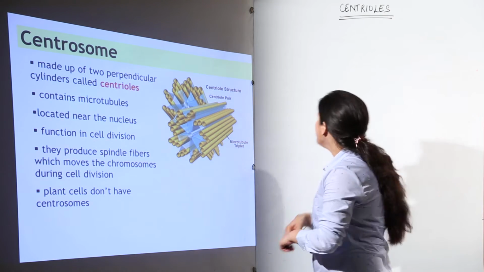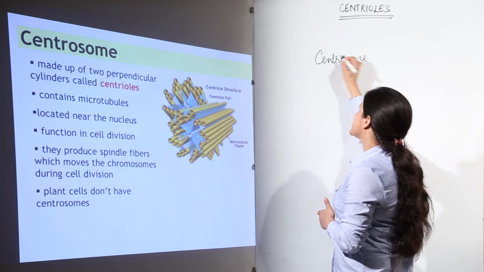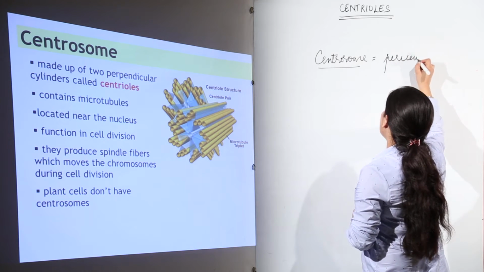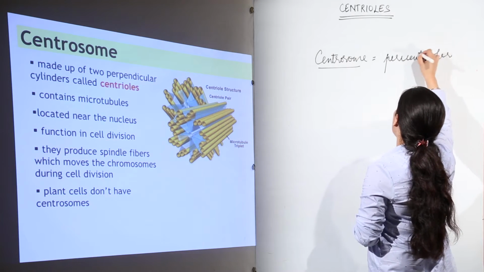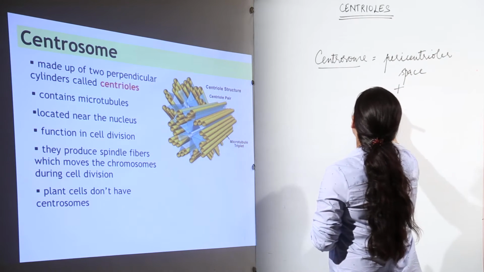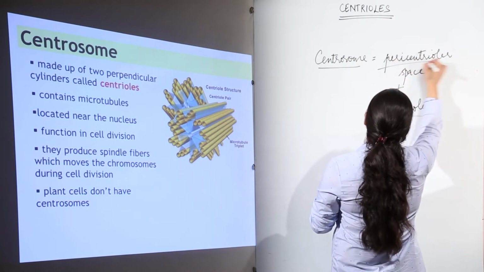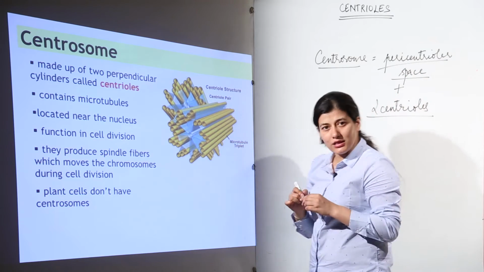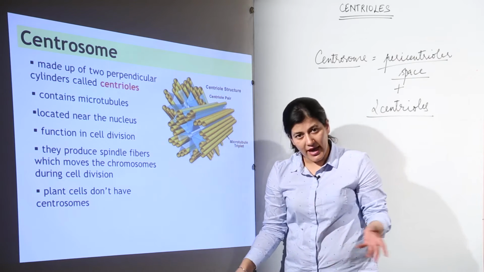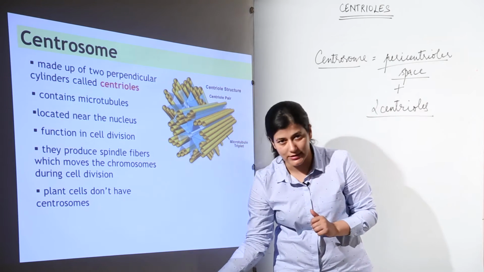I am repeating it again, that a centrosome, firstly it is exclusive to animal cells. A centrosome includes a pericentriolar space inside which there are two centrioles which are arranged perpendicular to each other. Now, as I told you before, when the cell is in its growth stage, this organelle is of not much importance, and whenever I am saying cell, over here I am referring to the animal cell, not the rest of the eukaryotic cells.